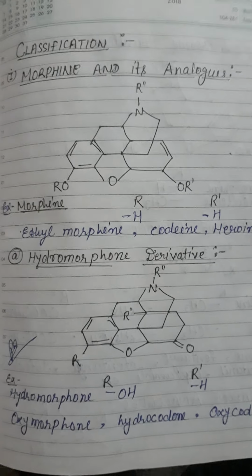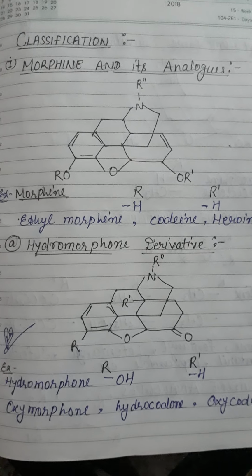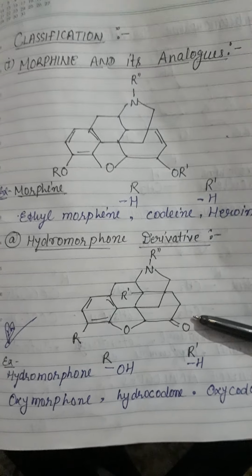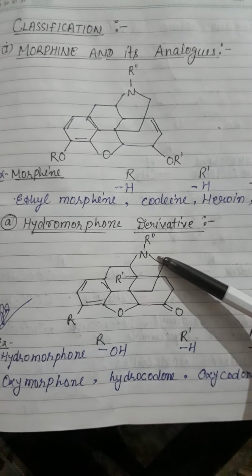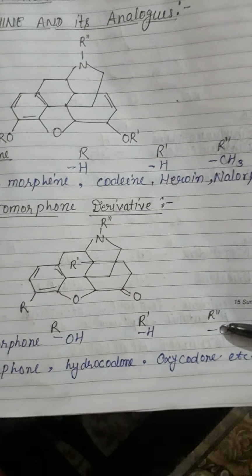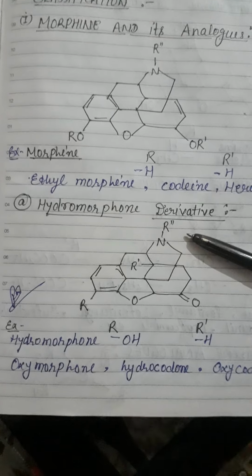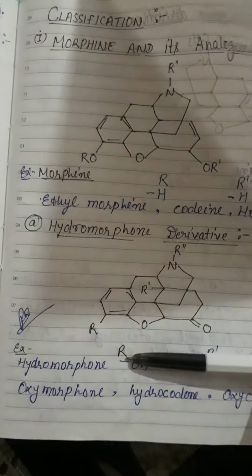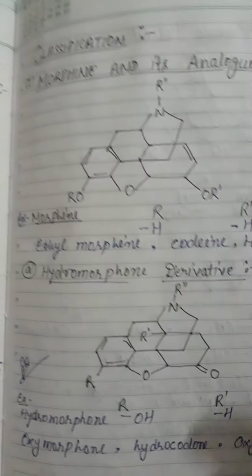Okay. Now, number one derivative of the morphine drug, that is hydromorphone derivative. This is the general structure of hydromorphone derivatives. The R positions are the substituent positions. Whenever any substituent like OH, H and CH3 is substituted at those positions, new drugs or derivatives are formed or synthesized, like hydromorphone, oxymorphone, hydrocodone, oxycodone, etc. These are examples of hydromorphone derivatives.